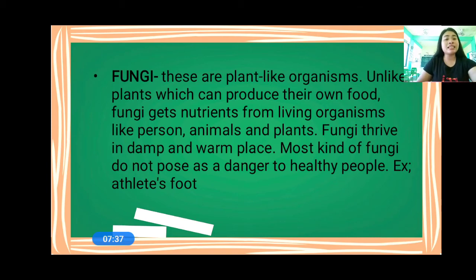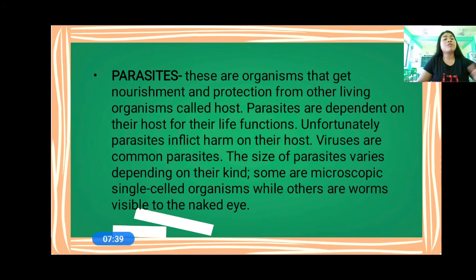And this is the last pathogen. The last pathogen is what we call parasites. Parasites are organisms that get nourishment and protection from other living organisms called the host. So they get protection and nourishment from the host, that is a parasite. Parasites are dependent on their host for their life function.